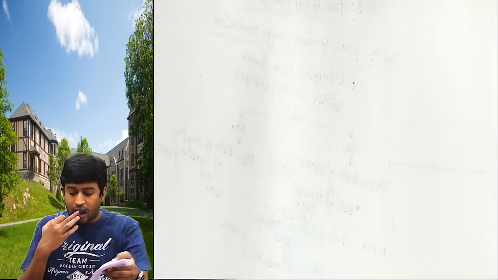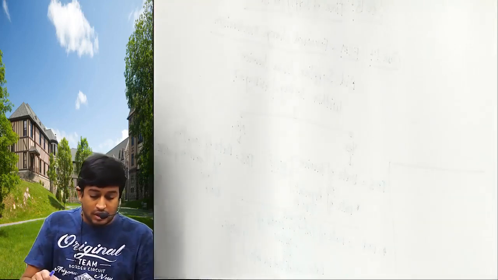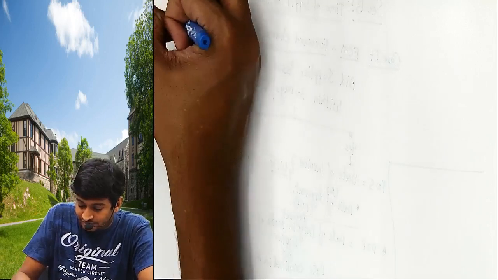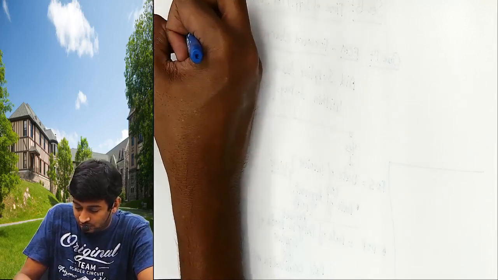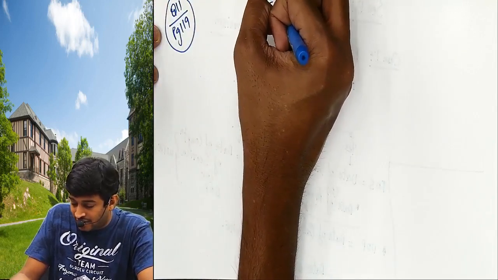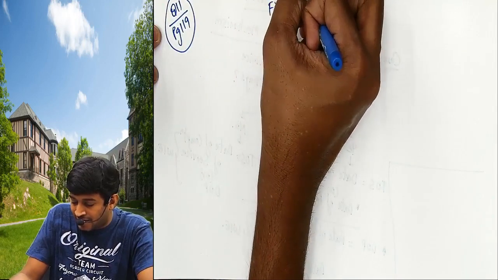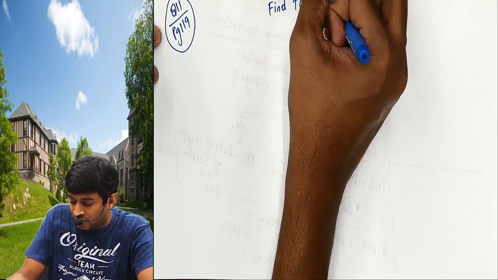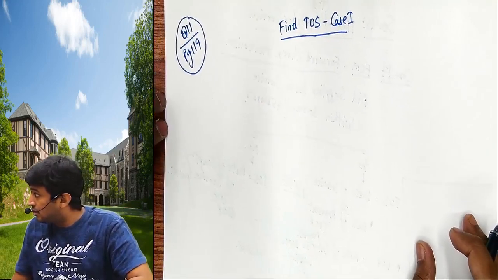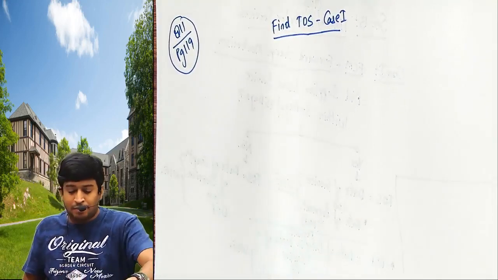Come to question number 11, page 119. Find time of supply. This we are doing under case 1, that is FCM.